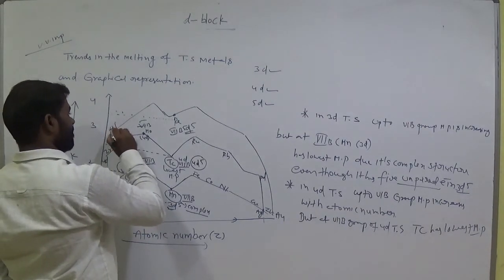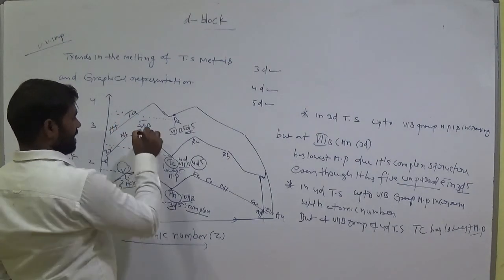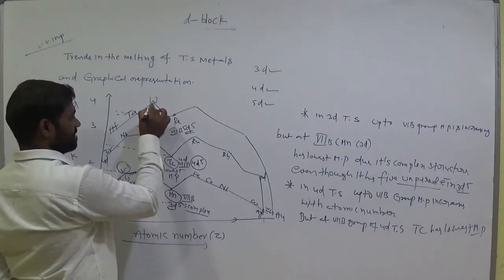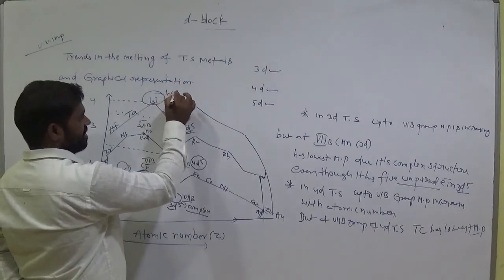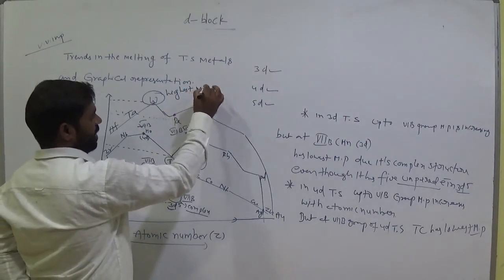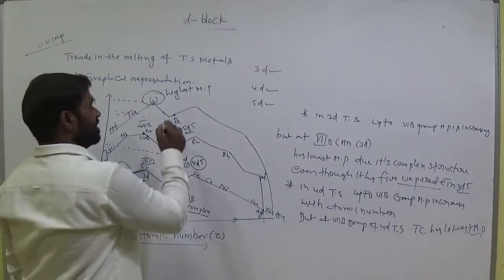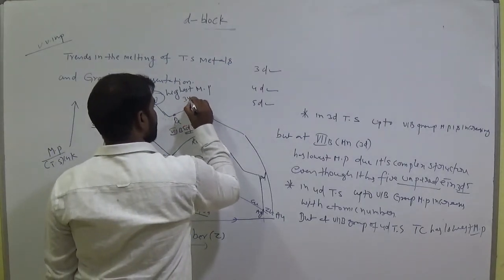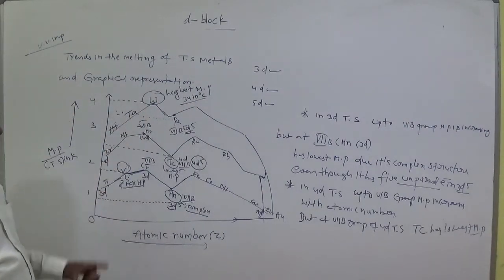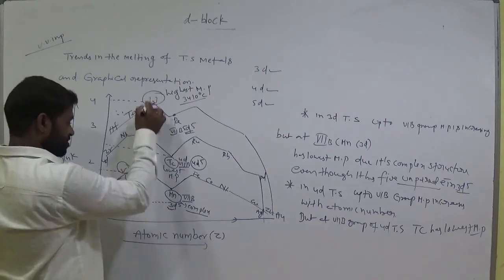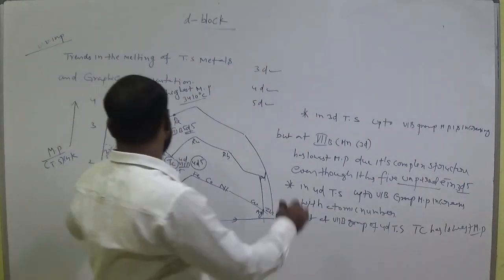Here it is hafnium, tantalum, and this is tungsten. Tungsten has the highest melting point in the entire periodic table. How much is its melting point value? Nearly 3410 degrees Celsius. Okay, clear. Keep that. Already we discussed. So it also belongs to the same group, the 6th B group. Clear. So what are the elements present here?